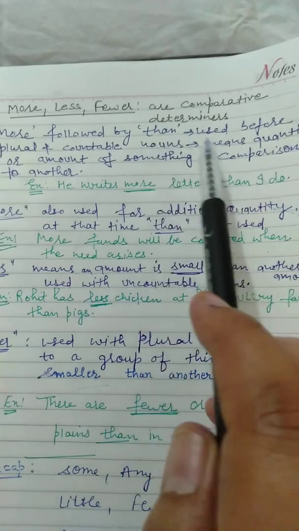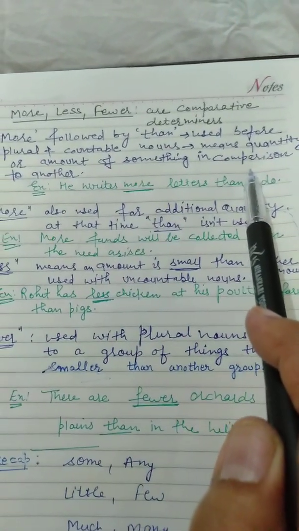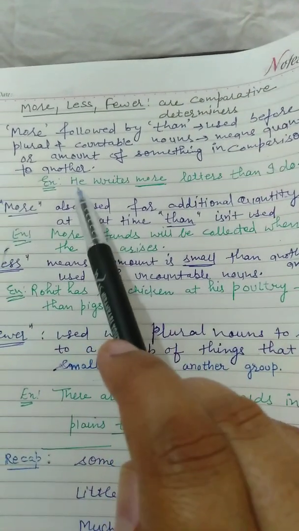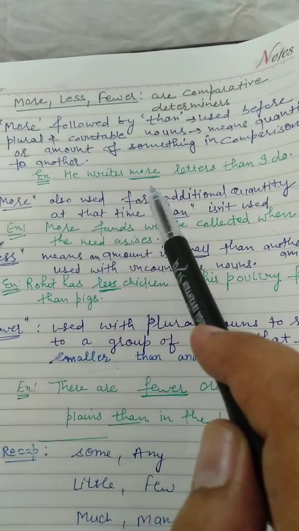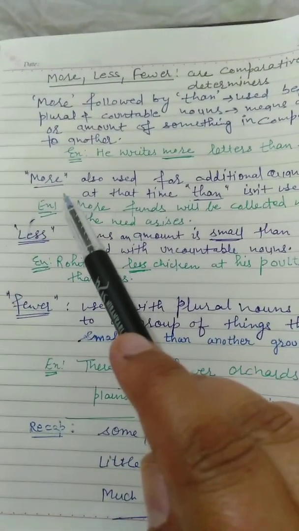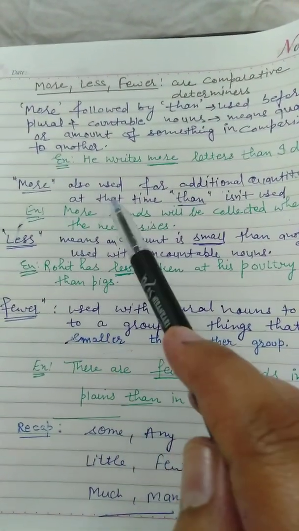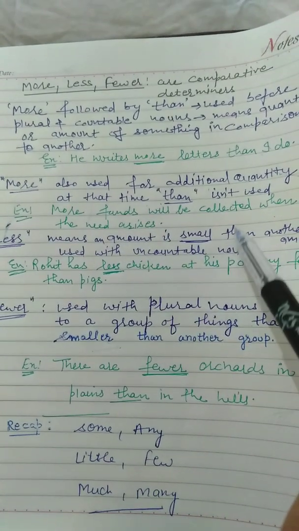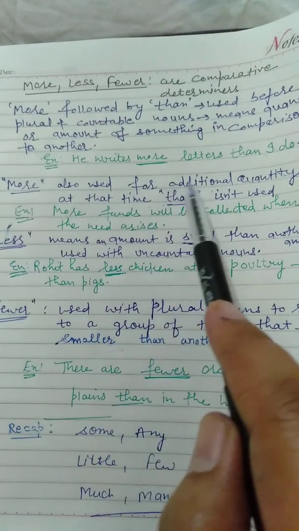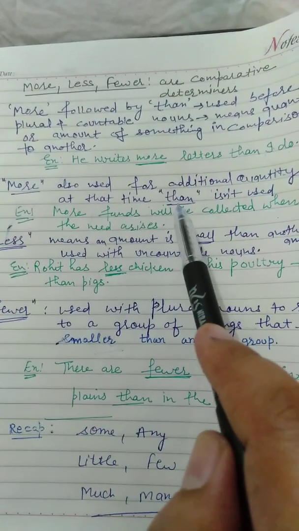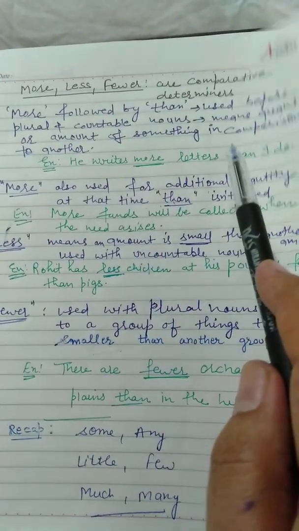And what is the meaning of more? It means the quantity and amount of something in comparison to another. For example, he writes more letters than I do. He writes more, he wrote more than I do. More is also used for additional quantity. More means addition. At that time, than is not used. When we use more for additional quantity, we do not use than, but we use than when we talk about comparison.